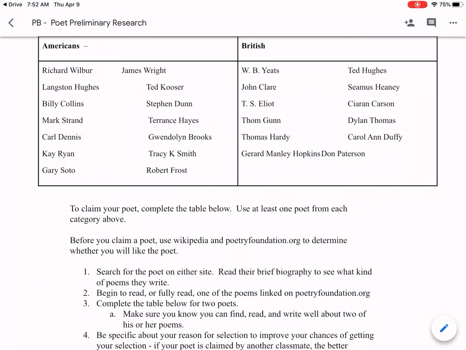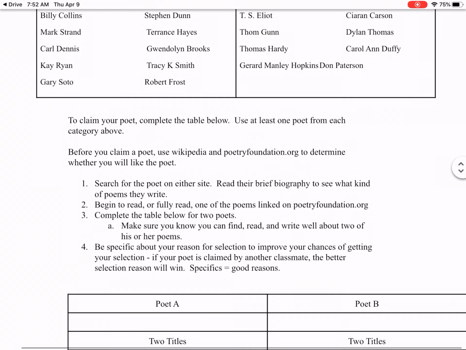But remember, sometimes when we're looking for things that we like, but it's poetry, we might go through all 20 of these poets and never see anything. So be choosy, but don't be overly choosy. Don't be overly critical. Again, if you understand it, that's a poet you're going to like. Okay? I'm looking at the directions now.